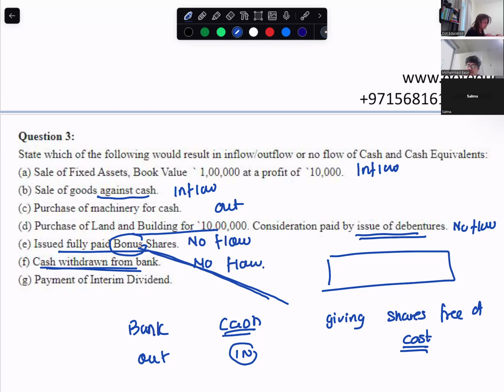Paying dividend. Payment of interim dividend. Outflow. Payment of dividend is outflow. Very good.